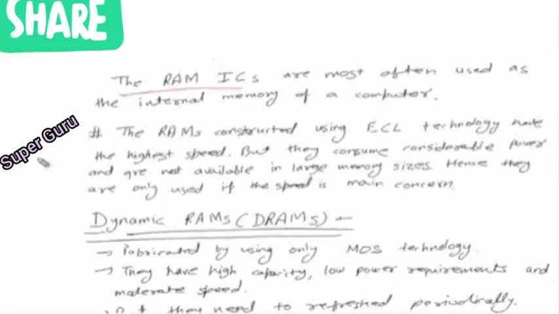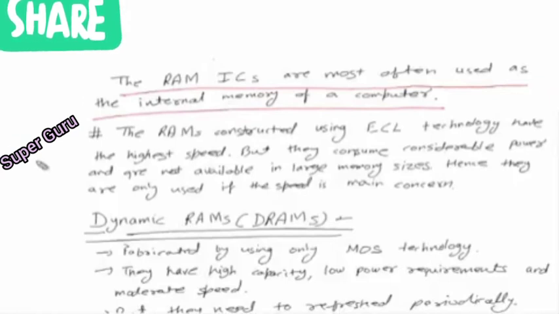Now the RAM ICs are most often used as the internal memory of a computer. It is usually internal memory, while ROM can be external memory also, like we have ROM disk, CD disk. CD is a very good example of ROM. So it is externally applied, but RAM is internal memory. So again it has to be fast.